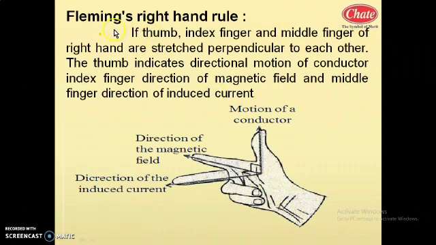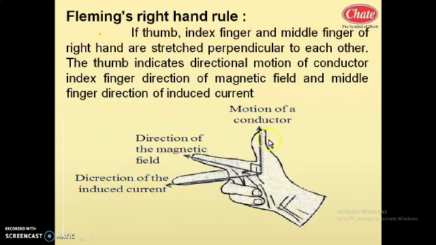Now see the next part, Fleming's right hand rule. Before studying Fleming's right hand rule, student, you can do some activity. Stretch the first three fingers of your right hand, like we did for Fleming's left hand. Stretch the first three fingers of the right hand as shown in the diagram, and then read and learn this statement. Here it is the reverse case. Now we are providing the input as the force and the field. We will get the output as the induced current.